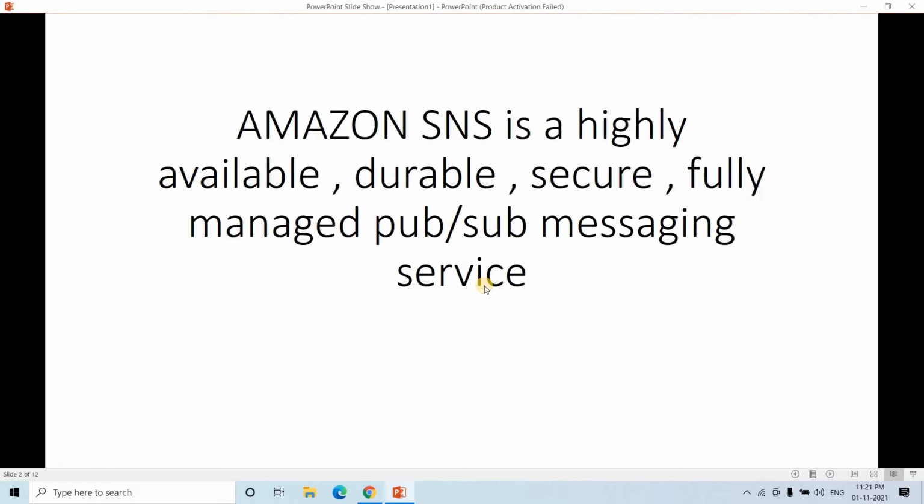Okay, so what is SNS? Amazon SNS is a highly available, durable, secure and fully managed publisher-subscriber based messaging service. Okay, that is, it is nothing but a messaging service, right, which is highly available, durable. Auto scaling is there as a default property, like other AWS services have. Similarly, SNS also has the auto scaling property, and it is fully managed, which is one of the biggest plus points about this particular service.